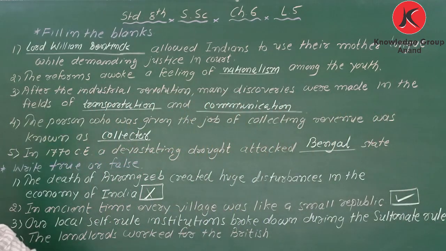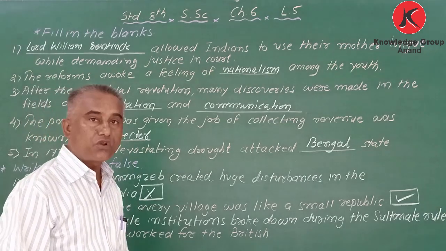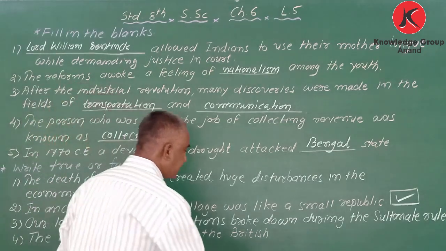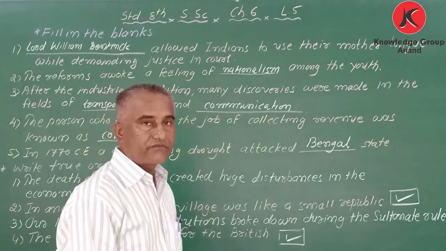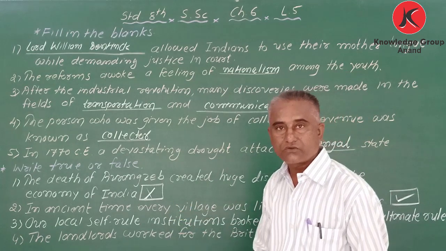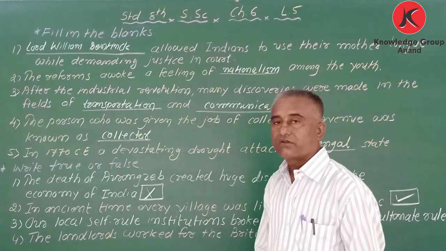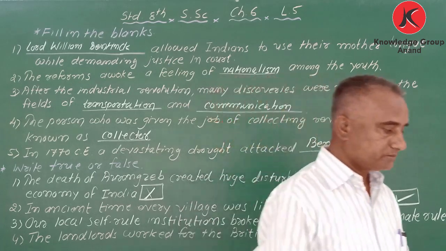The landlords work for the British. True or false? Correct. So here I have written fill in the blanks and true and false. Got it? Please copy down these things in your notebook. Thank you.